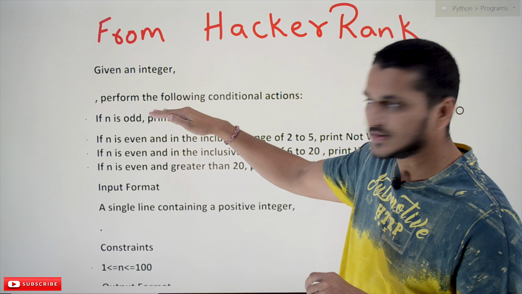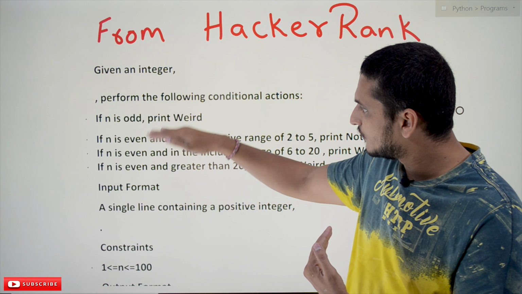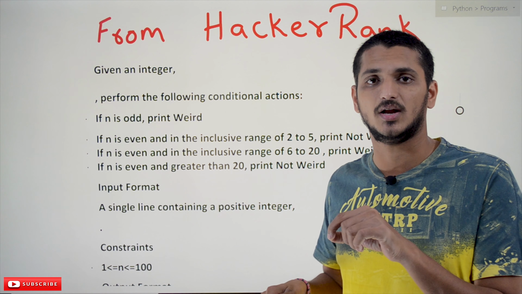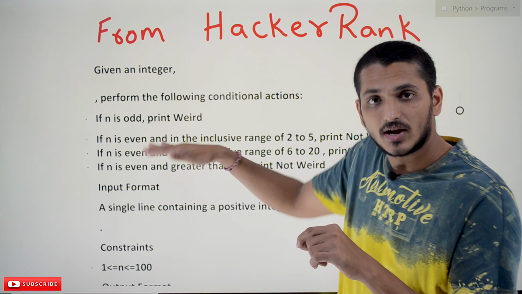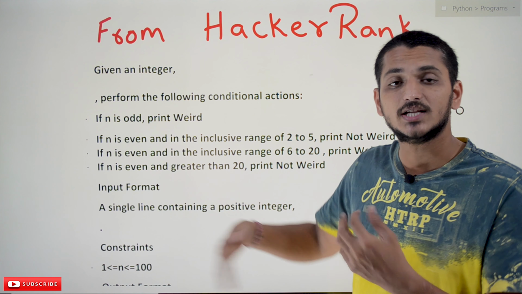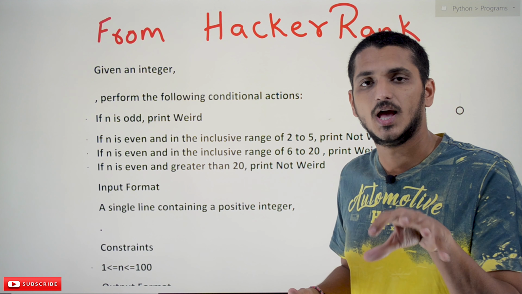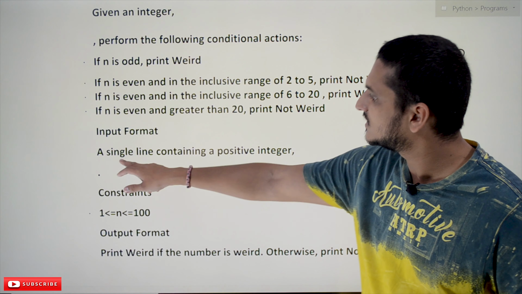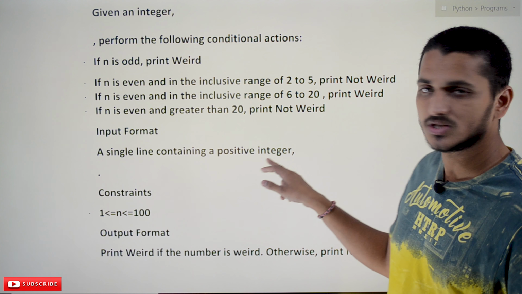If this happens, what do we have to do? If this has not happened, we have to check for another condition. If this condition is not satisfied, we check another condition, and so on. That is what we are doing. So we use nested if conditions here, and the input format is a single line containing a positive integer.